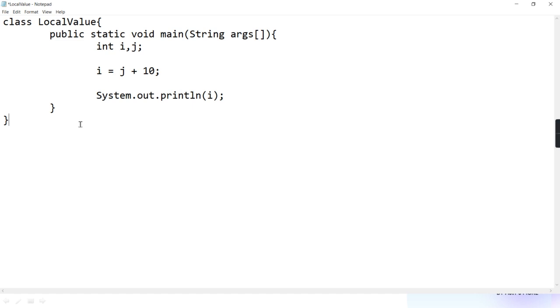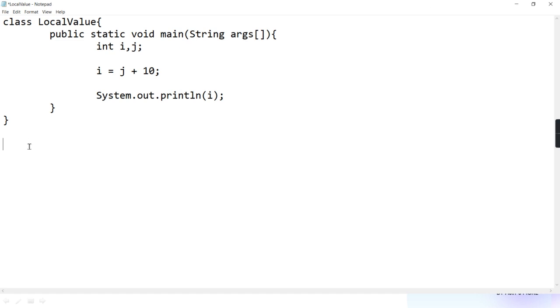Okay. Now the next point I'm going to tell you is that Java is a robust language. I hope you remember this from the first or second lecture. We have seen the buzzwords of Java. Java is compiled and interpreted. Java is portable and platform independent. Java is object oriented. Java is robust and secure. You remember or no? I'm sure I've told you all these points. So when we discussed that Java is robust and secure, the point I'm going to tell you now contributes to that robustness.